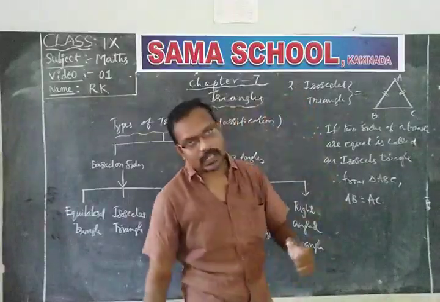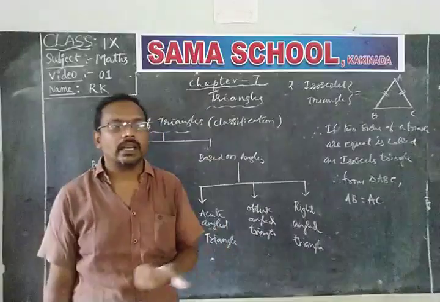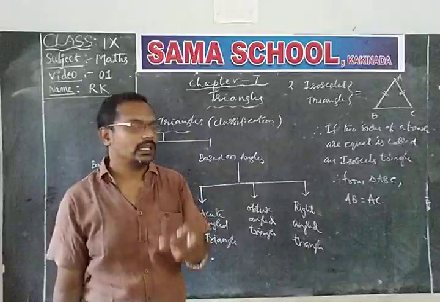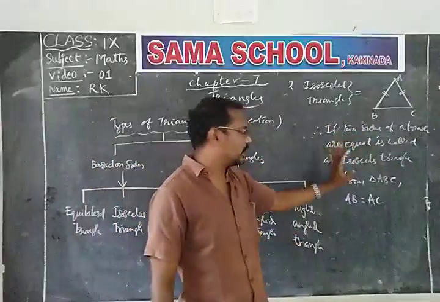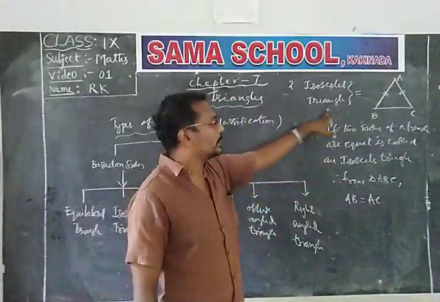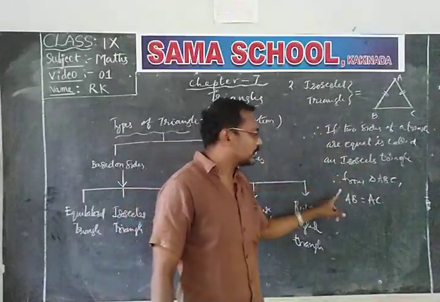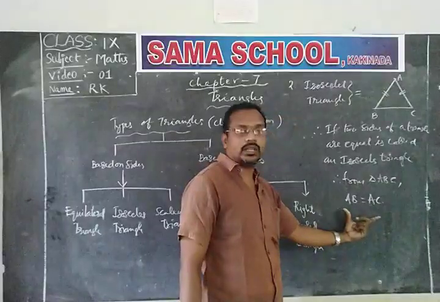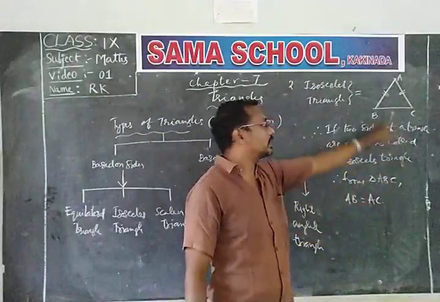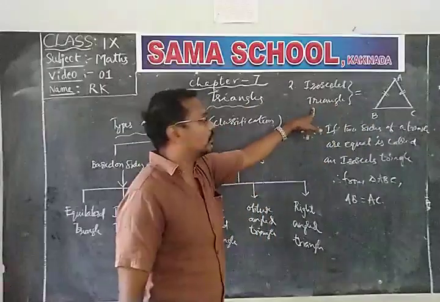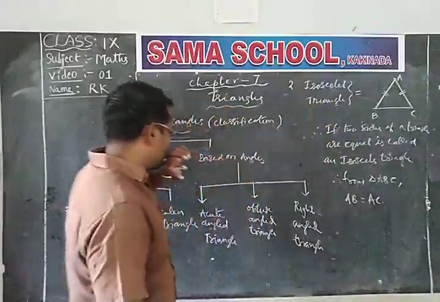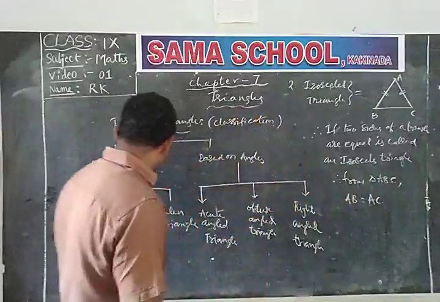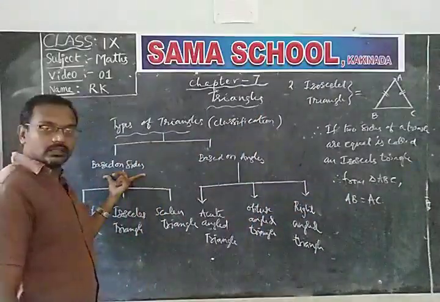If a triangle is said to be isosceles, it has two sides that are congruent. That means two sides are equal. So if two sides of a triangle are equal, then the triangle is called an isosceles triangle. So in triangle ABC, AB is equal to AC. So two sides of a triangle are equal. Then it is called isosceles triangle. So this is the isosceles triangle, which is the second one based on sides.